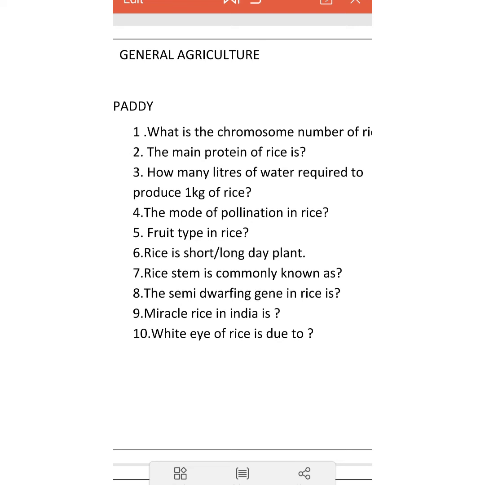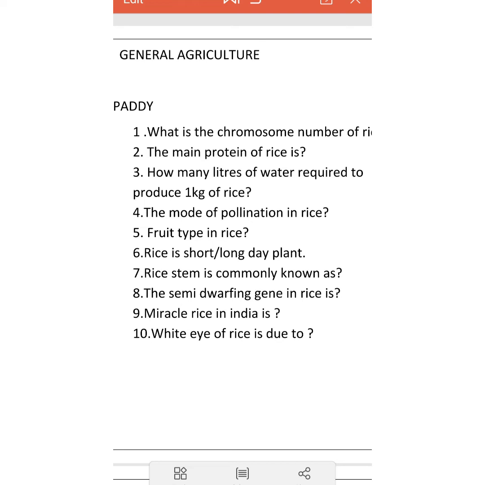Then fifth question, what is the fruit type in rice? Sixth question, rice is a short or long day plant. Okay, this is an important and frequently asked question. Seventh question, rice stem is commonly known as. What is the common name for rice stem?